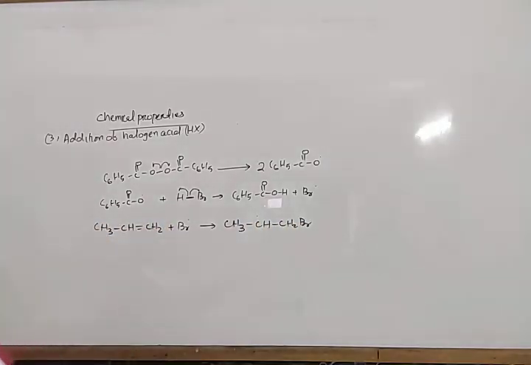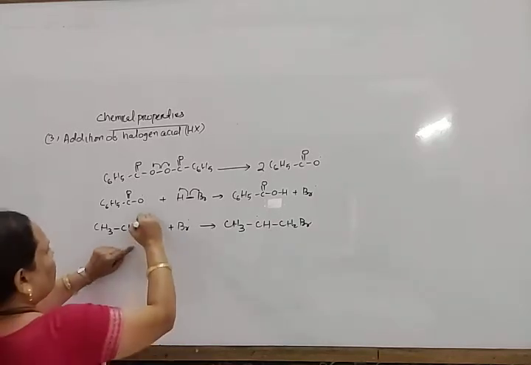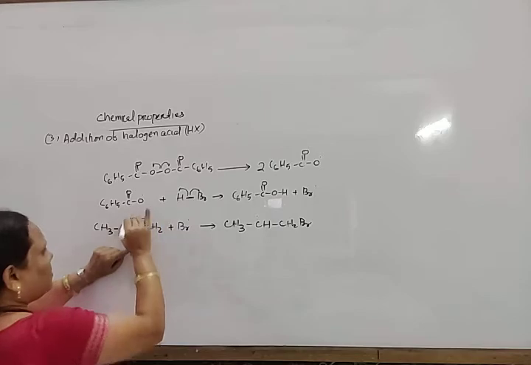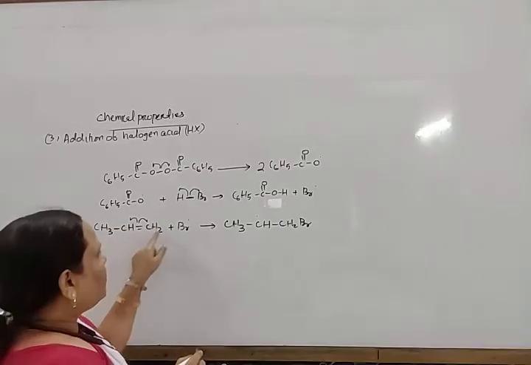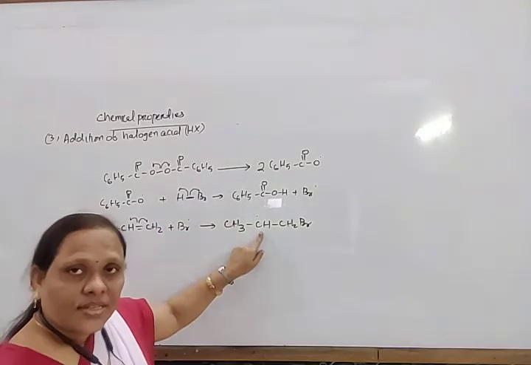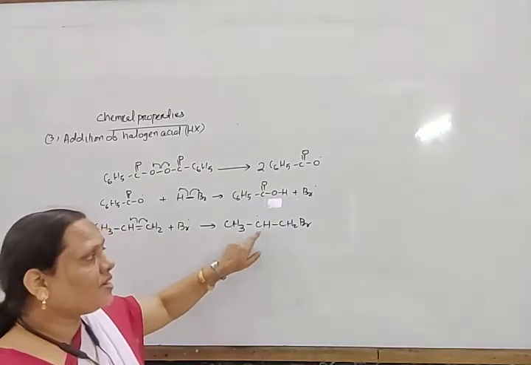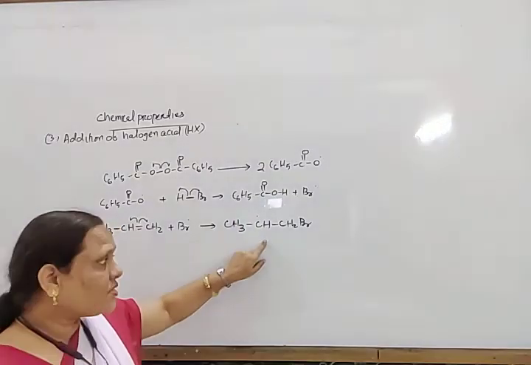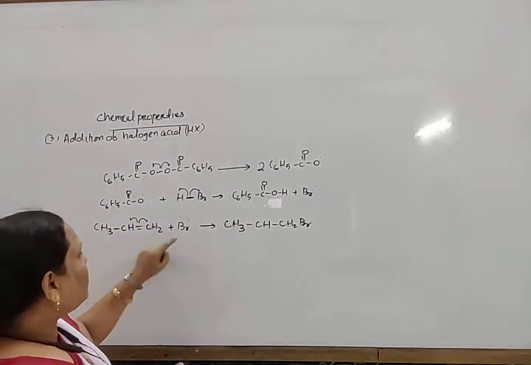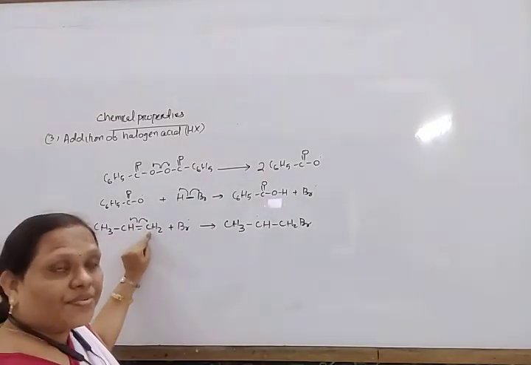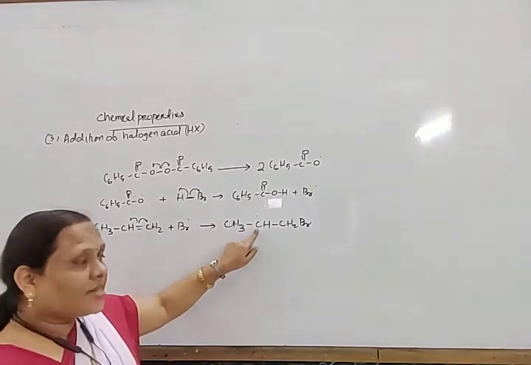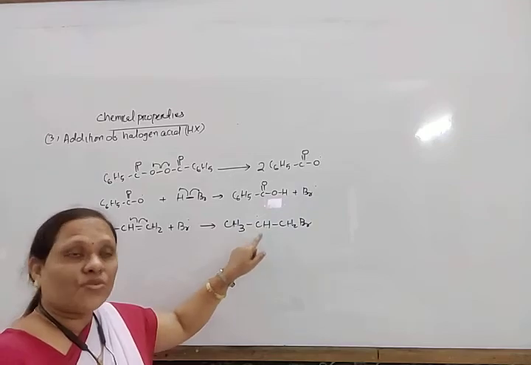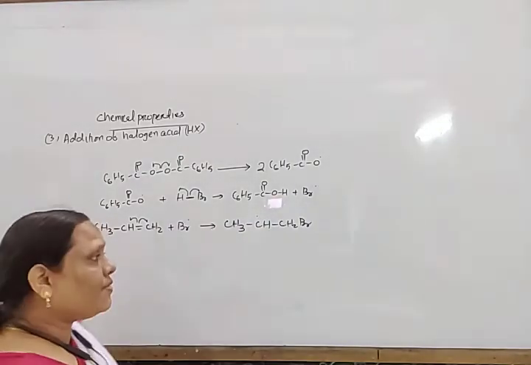In this way it forms another free radical. This generates a secondary free radical, which is more stable. If the bromine attached at the other carbon, it would form a primary free radical, but it forms a secondary free radical. As the secondary free radical is more stable, the free radical generates here.